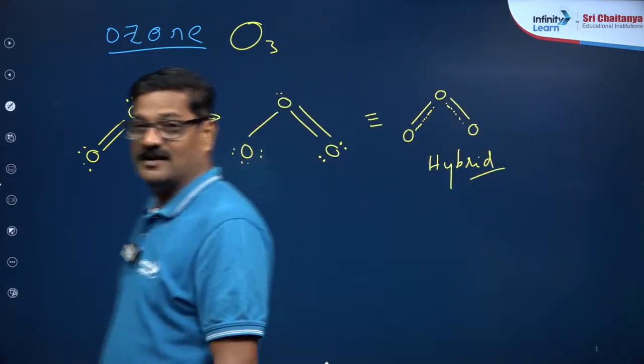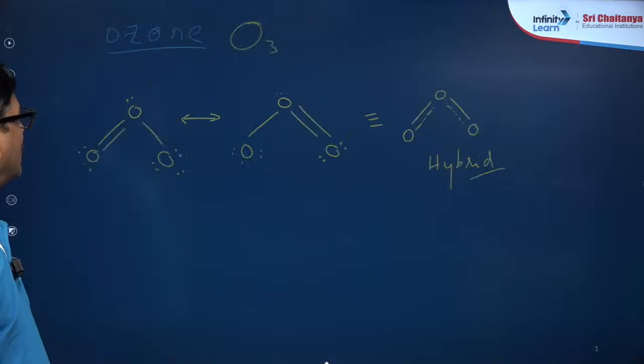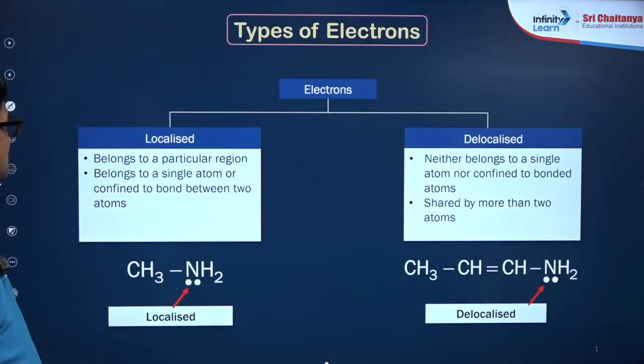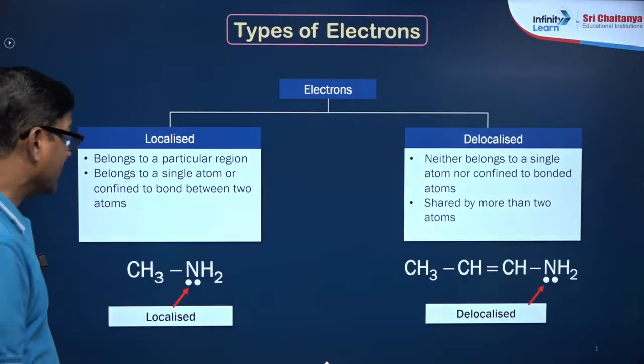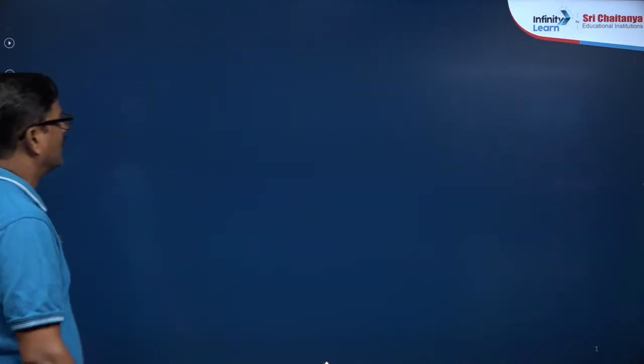Now you understand what resonance is, and we'll talk about the word delocalization. The condition of resonance is delocalization. What is the meaning of delocalization?